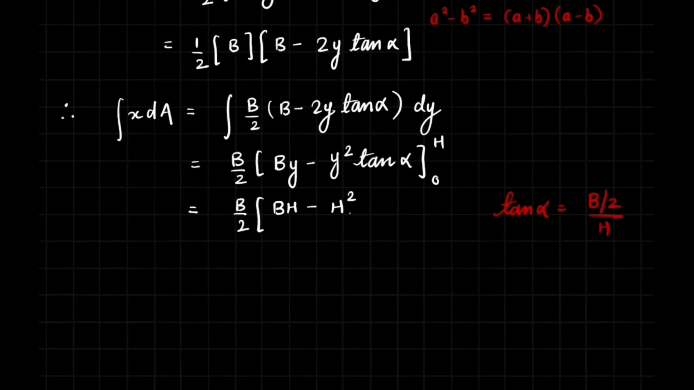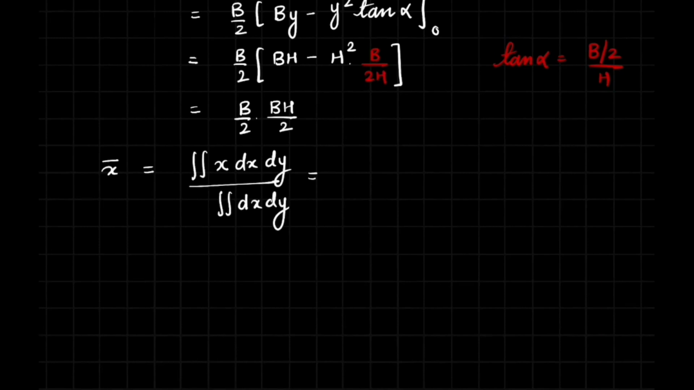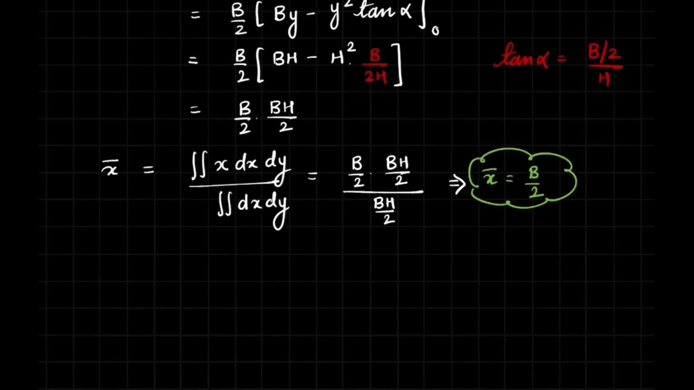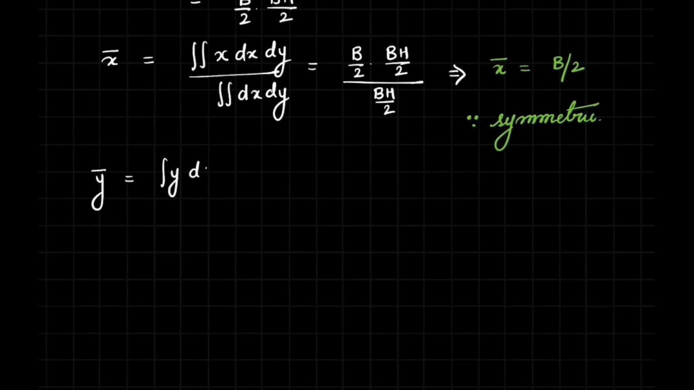And using the relation for the angle alpha, substituting back in this equation, we shall get that the x coordinate of the centroid, x bar, is equal to b by 2. And this is due to the symmetry of the triangle, that the x coordinate of the centroid is nothing but the midpoint of the base length.